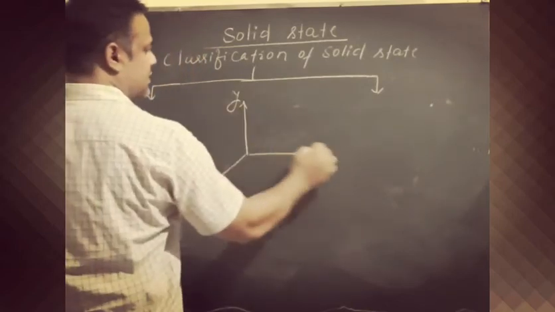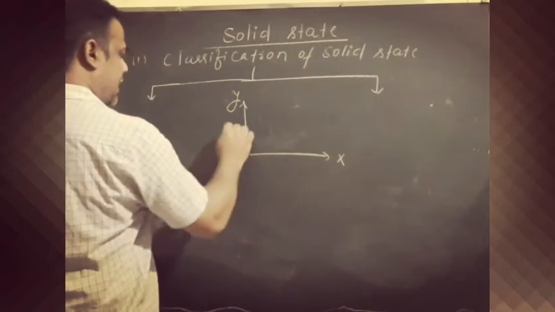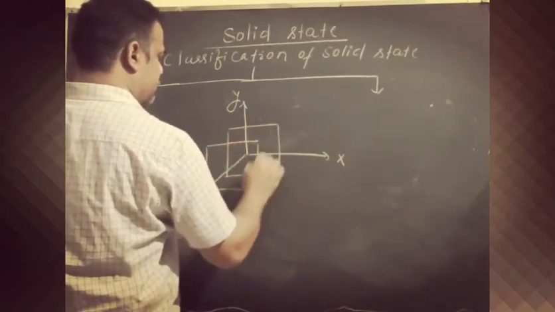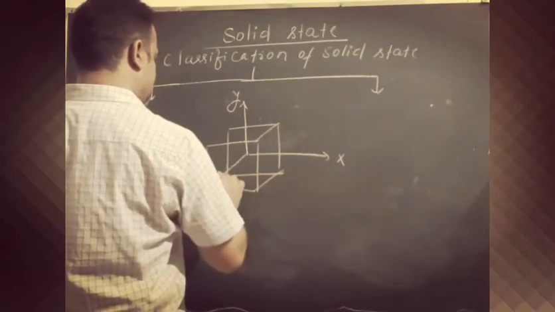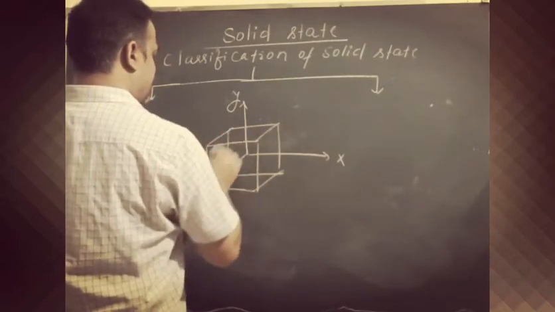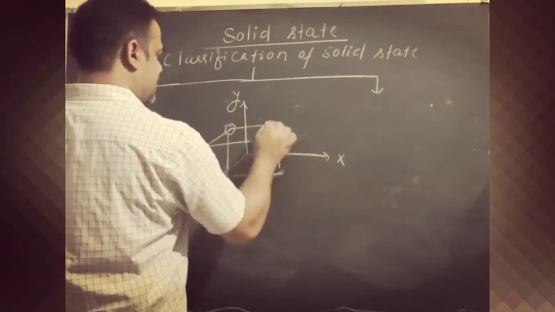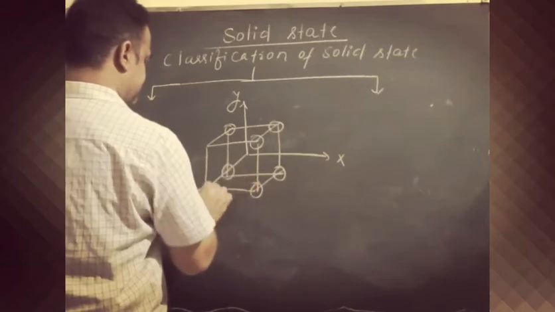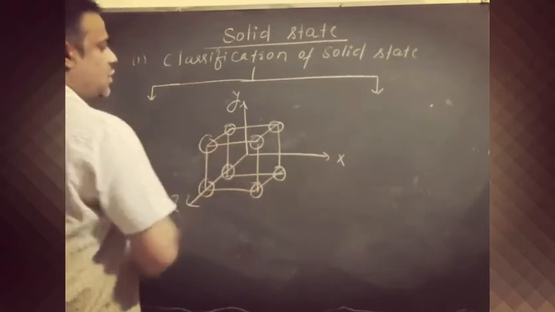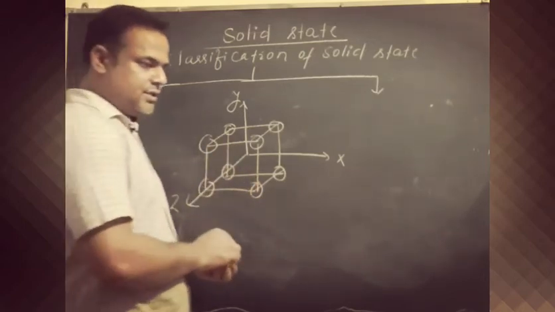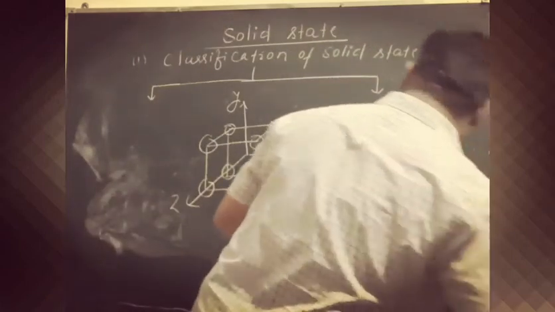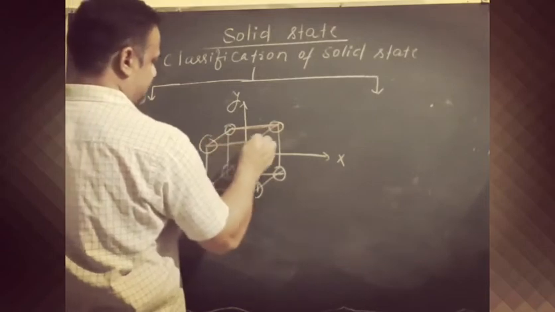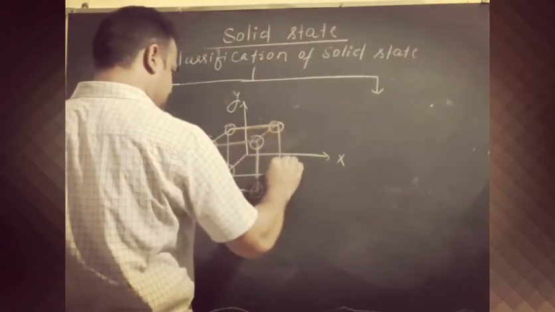This one is our y-axis, x-axis, z-axis, and we have this crystalline solid here, and here constituent particles are present. This is our crystalline substance.